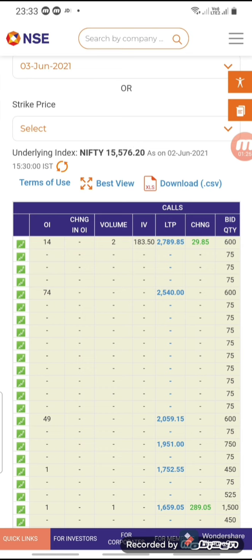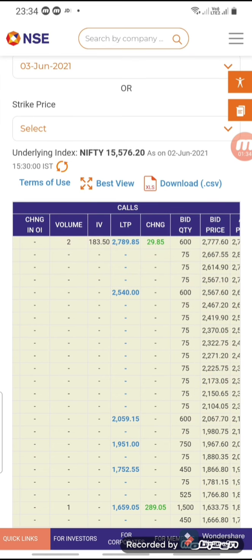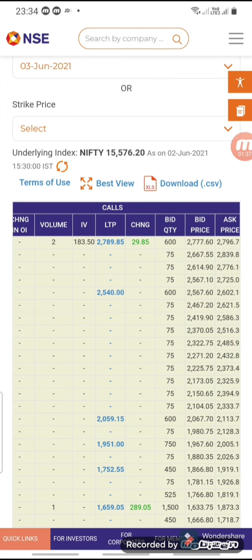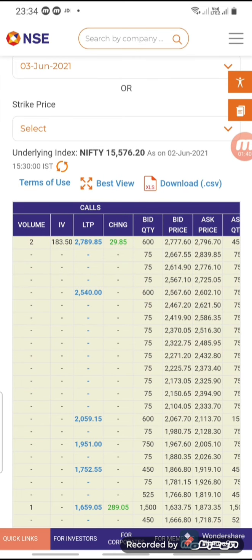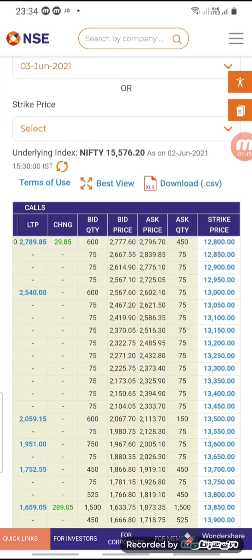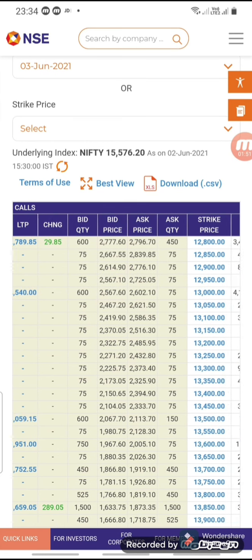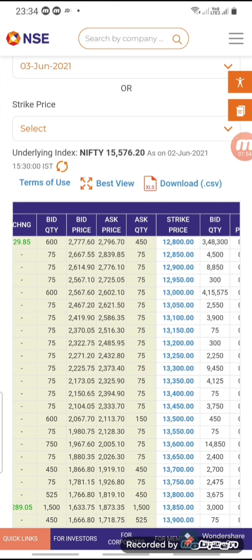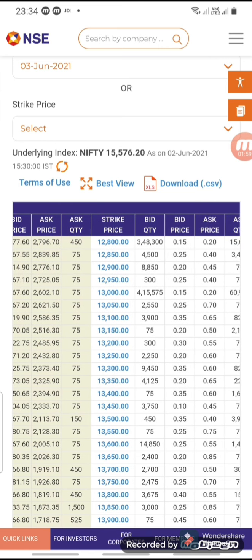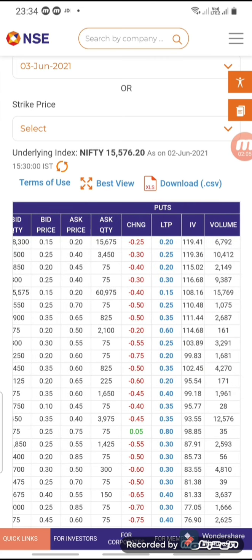So friends, there are different columns in calls. The first column is OI, which shows the open interest. The second column is change in open interest. The third column is volume on that strike price. Then IV, then LTP, which means the last traded price, then bid quantity, that is how much quantity is bid at the last price, bid price, ask price, and ask quantity, and there is a strike price, and the same columns on the put side.